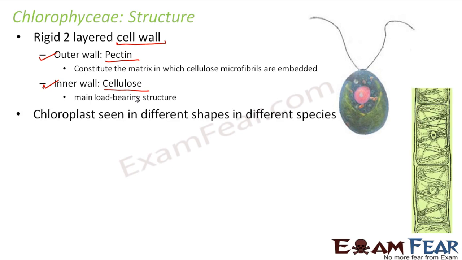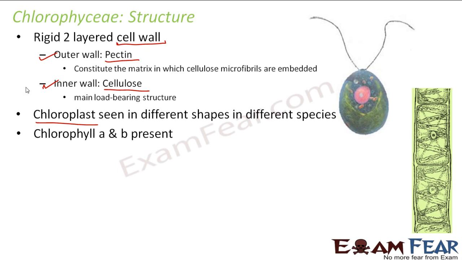Other than that, chloroplast is seen in different shapes in different species. Chloroplast is a very important component, right? Because chloroplast is the one which actually contains chlorophyll. It can be seen in a variety of shapes. In some it is spiral shaped, in some it is ribbon shaped. In Spirogyra, the chloroplasts are ribbon-like structures arranged in spiral form, and that is why it got its name Spirogyra. In some it is in the shape of discs, in some it is in the shape of a cup. So they come in a variety of shapes in different species of chlorophyceae.